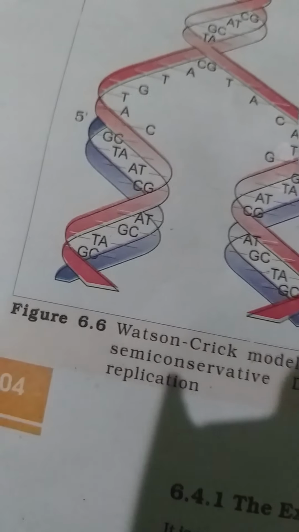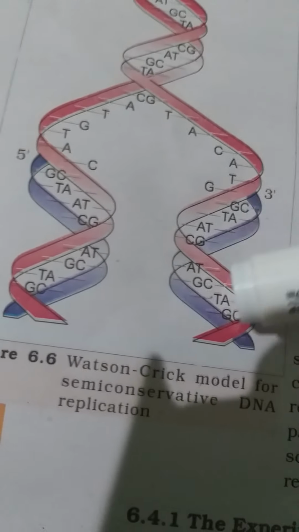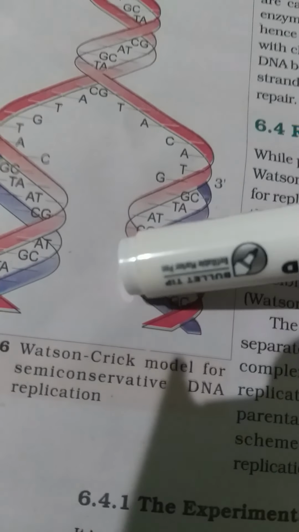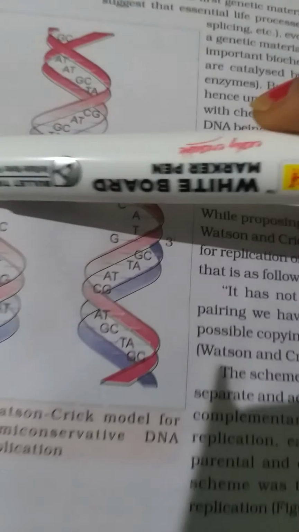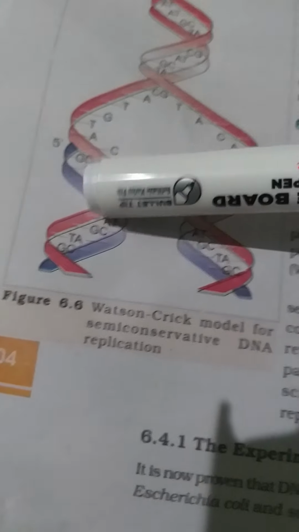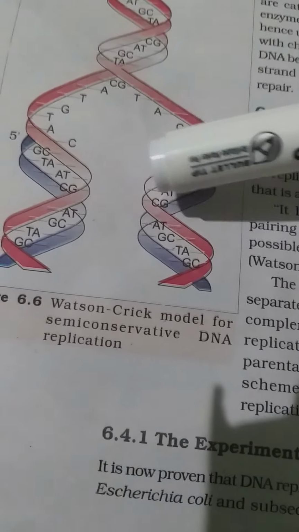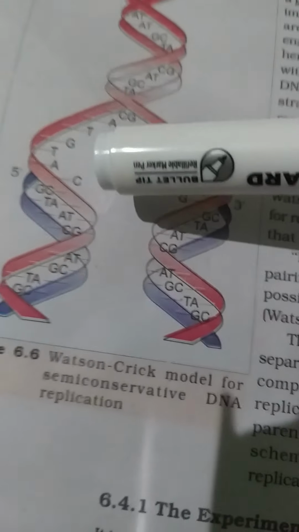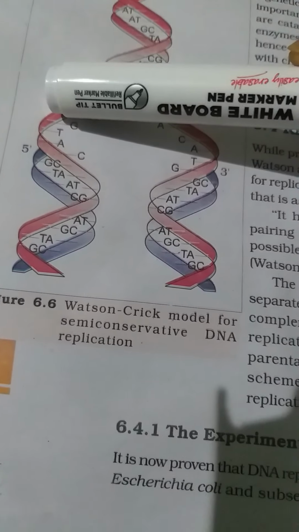Now here you see on this open DNA strand, which we call the template, another pairing happens. See, other base pairs pair with it and you get another new strand of DNA, which later uncoils and here it gets cut. So you have two different strands of the DNA. This is how the DNA replicates, and since one strand that had opened was already present in the old parental DNA, that is why it is known as semi-conservative in nature.